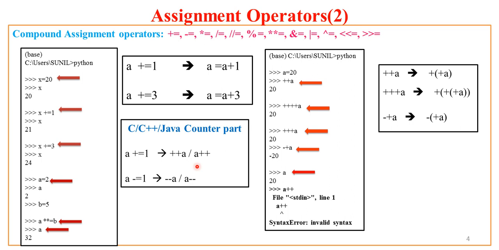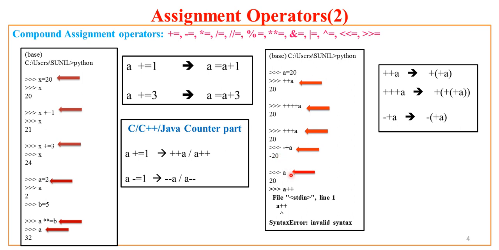But what are some surprising things in the context of this plus plus operator or minus minus? We'll see this. Now let us try to do this exercise. Here I am assigning 20 to a, and if I say plus plus a, I get answer 20. So what is happening? Plus plus is accepted by Python. It doesn't give any error. If I say plus plus plus plus a, that means 4 times plus, still I get the answer 20 from Python. If I say 3 times plus, I get 20. If I say plus minus a, now I get minus 20.